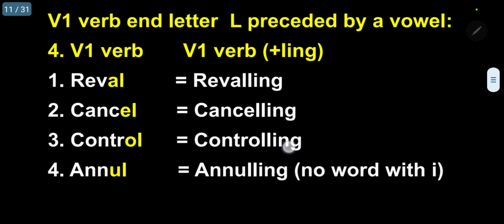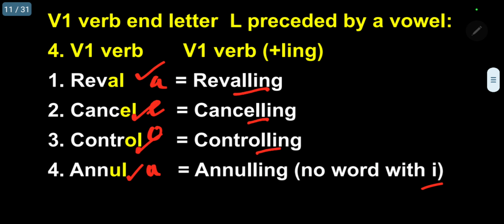The next letter, L. Please follow. All these verbs end with the letter L: revel, cancel, control, annul. So as per the rule, the vowel is A, E, O, U. Unfortunately, in the Oxford Dictionary I could not find any verb ending with L preceded by the vowel I, so I could not provide an example. So what is happening now? The letter is doubling: reveling, sealing, reeling, annulling. Kindly follow.